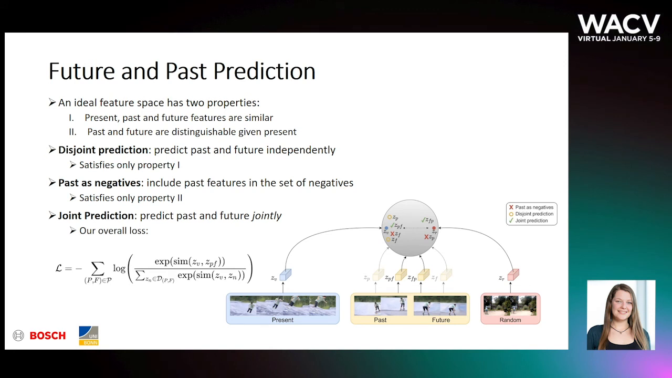Here we construct joint features of past and future and obtain a difficult negative by swapping the order of future and past. Now the task is to predict the joint past and future feature such that present, past, and future are similar, while distinguishing between the wrong order of future and past as well as random videos.